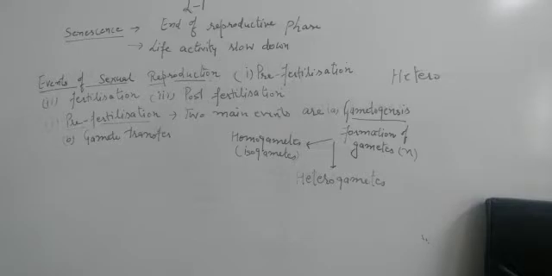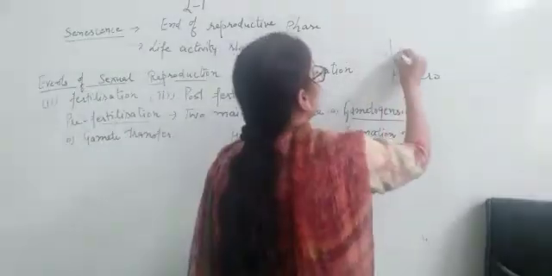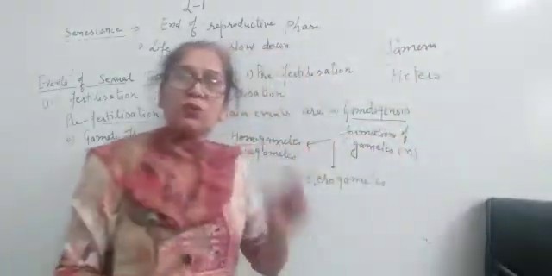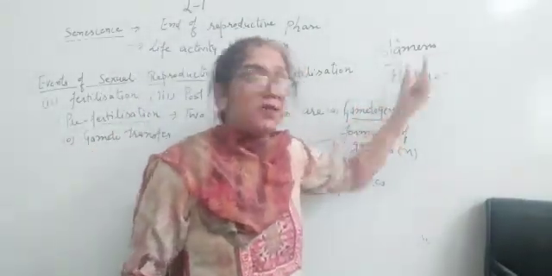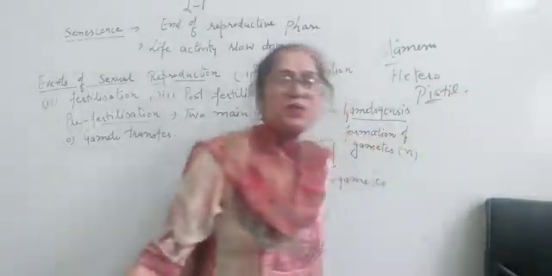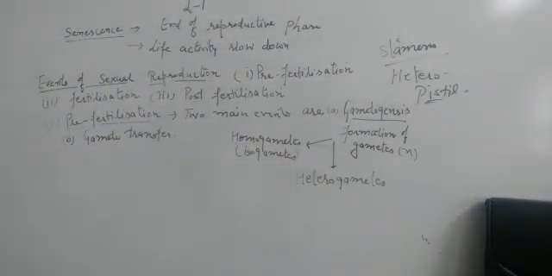Now, if a flower is having only one reproductive structure, that is if it is having stamens, अगर आपको flower में सिर्फ stamens नजर आते हैं, clear? One part is there, means only one reproductive structure is there, we call it staminate flowers. Clear? If pistils are present, then we call it pistillate flower, right? So monoecious plants have flowers with only one reproductive structure.